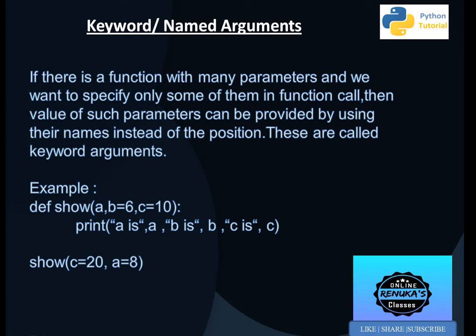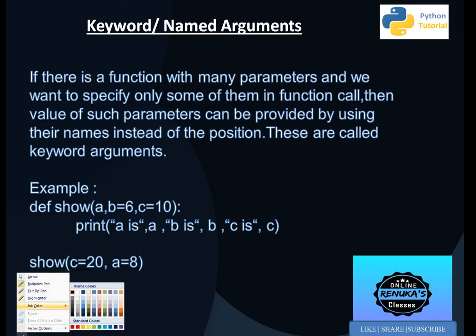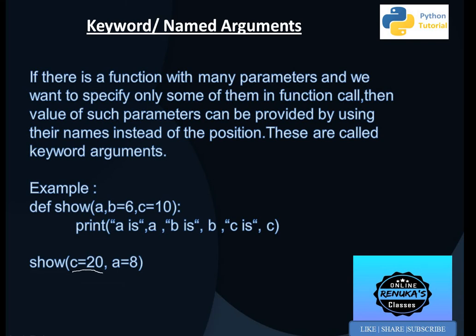For example, here the definition is show(a, b=6, c=10). So we have three parameters a, b and c, but b and c are having default values, that is 6 and 10. Now at the time of calling, we are just giving the value c=20.